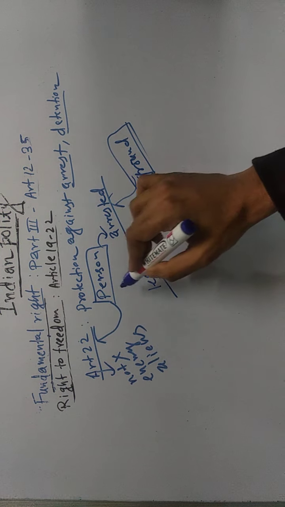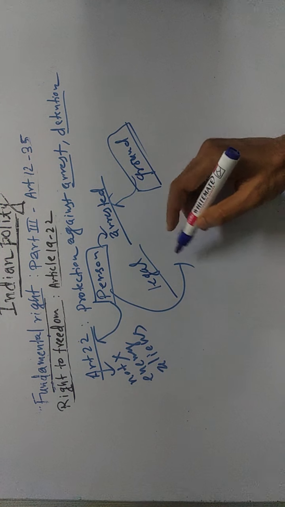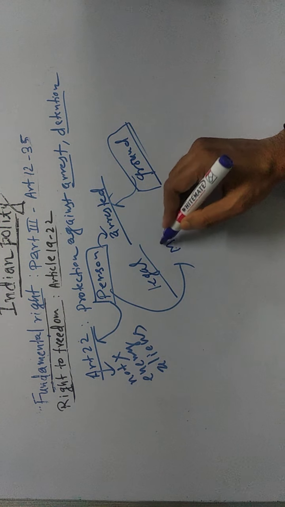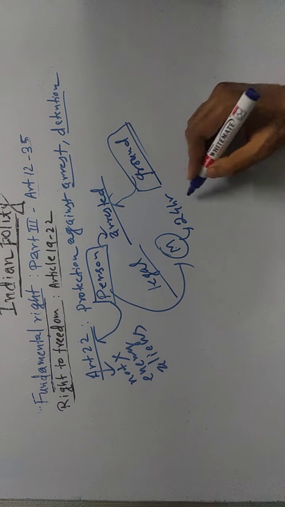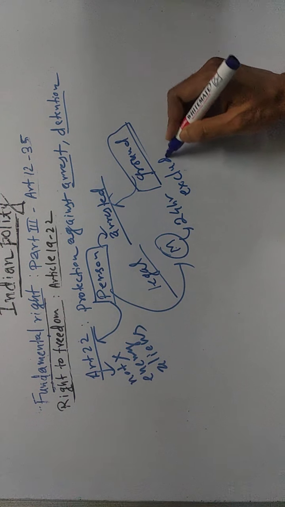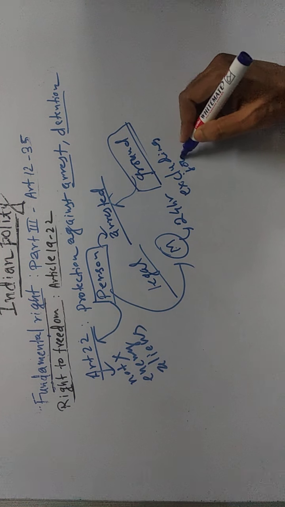And when a person is arrested, he should be produced before the nearest magistrate within 24 hours of arrest, excluding the journey time.